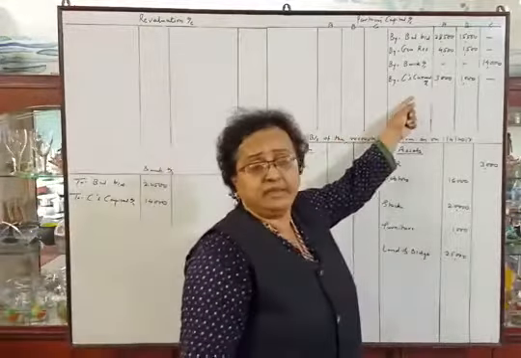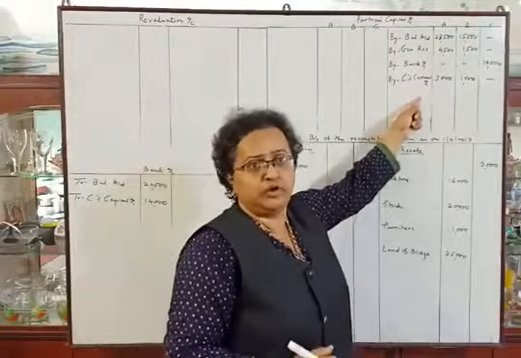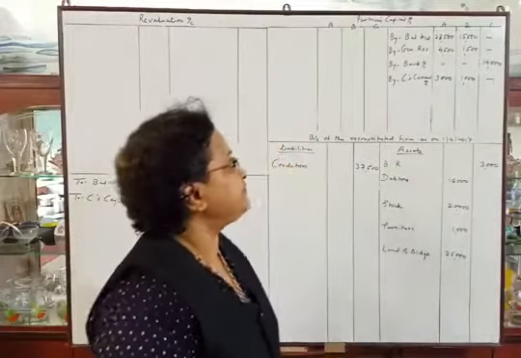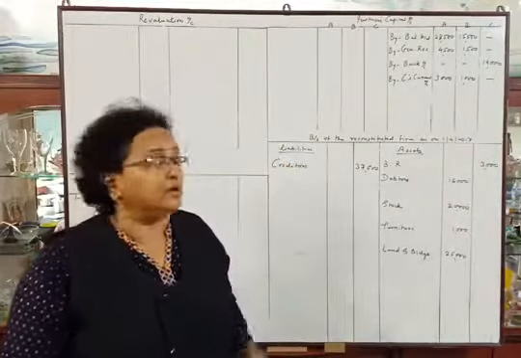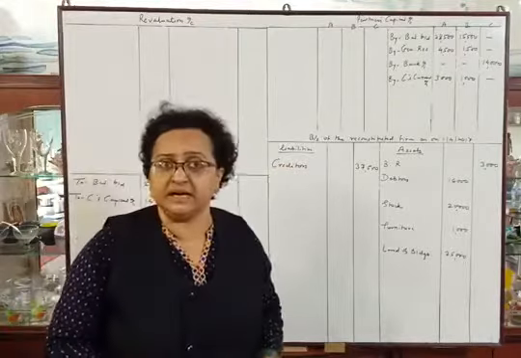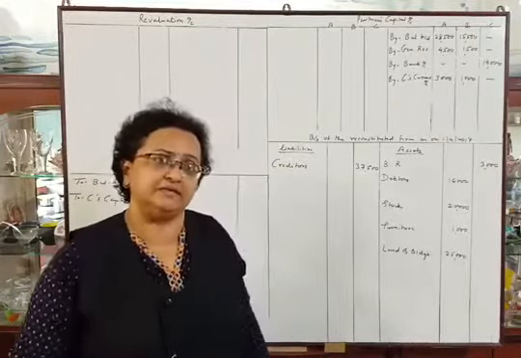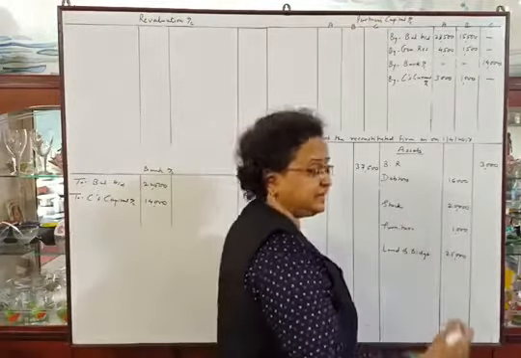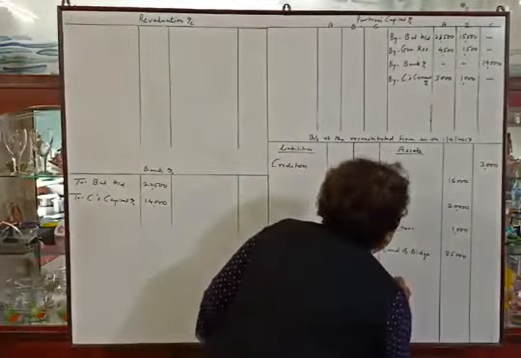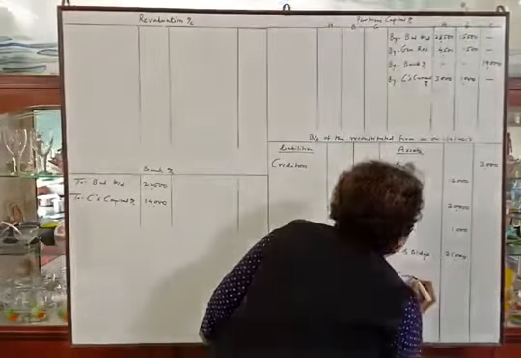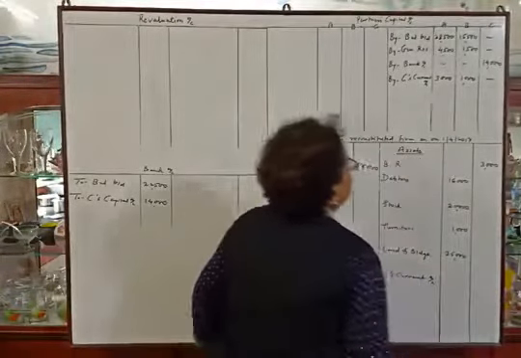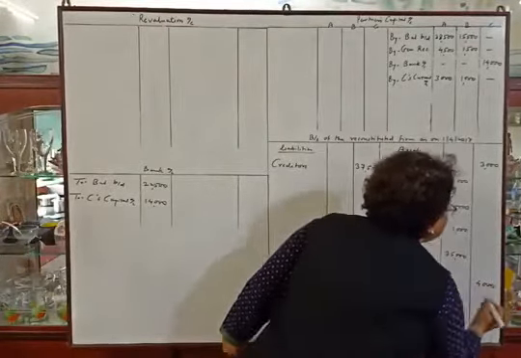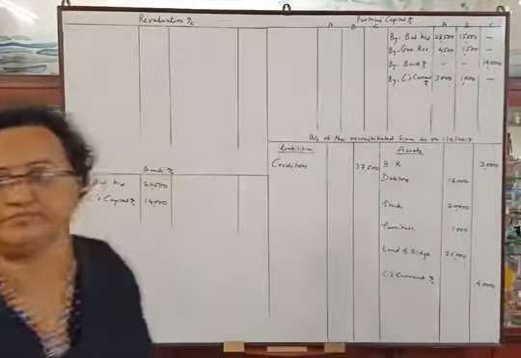Second posting will be in C's current account. We have not prepared C's current account, so we will make the posting directly. Here C's current account will have debit balance, so we will transfer it in asset side. So C's current account rupees 4,000. Rupees 4,000.